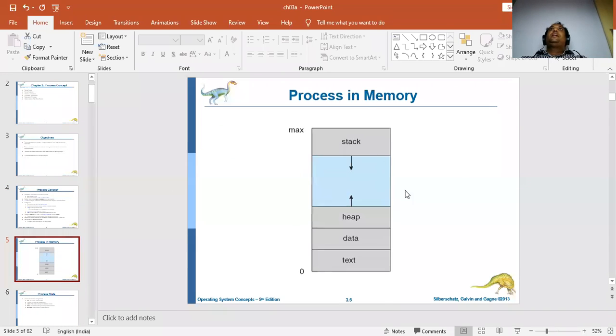All are able to see the diagram, right? How the process is going to work in a system. All are able to follow me?